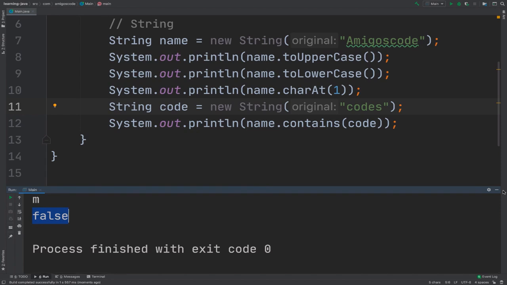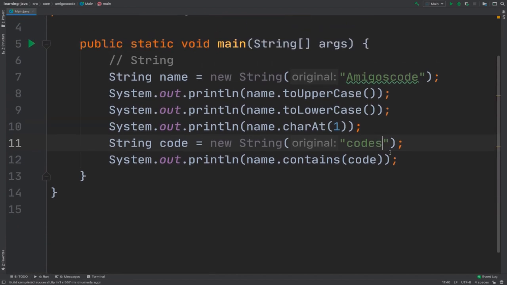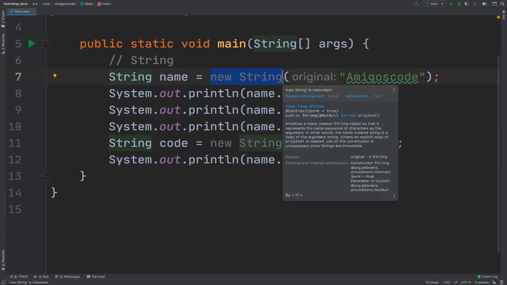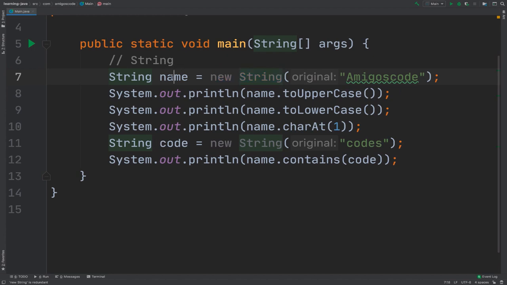So there are a bunch of methods that we can use with strings. Remember, this is the actual data type. We've learned about reference types. This is the actual name, right? And when you say new and then String, this gives you an object. So this guy right here becomes an object, and then you can invoke these methods inside of your object.